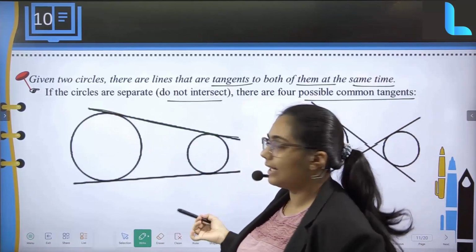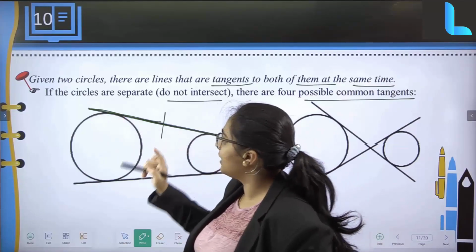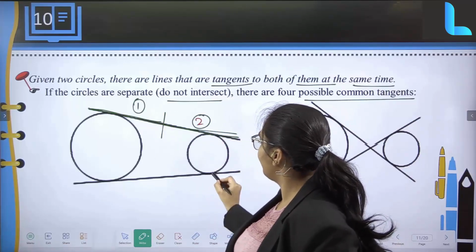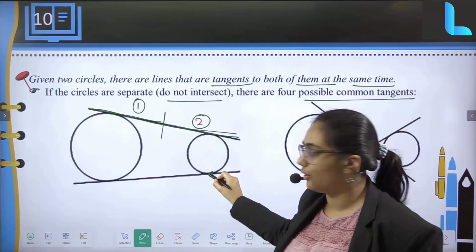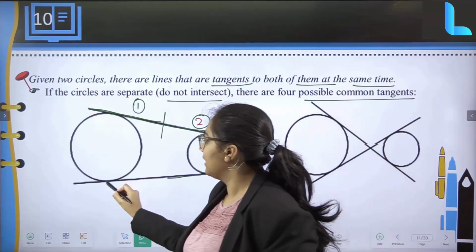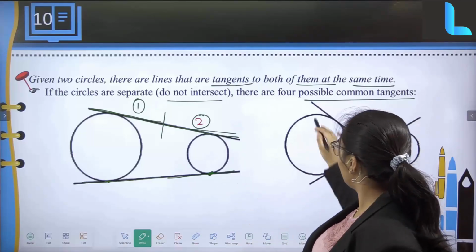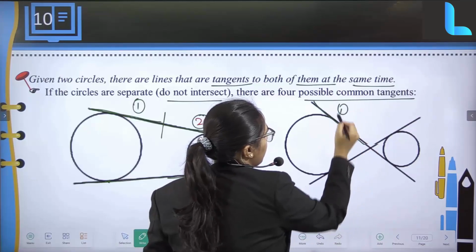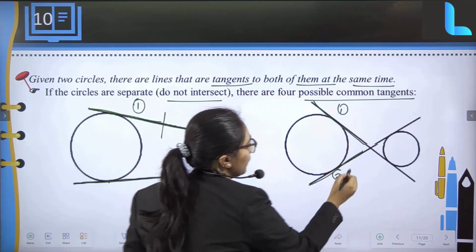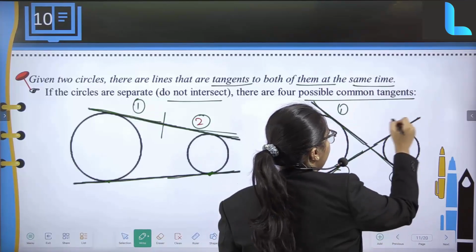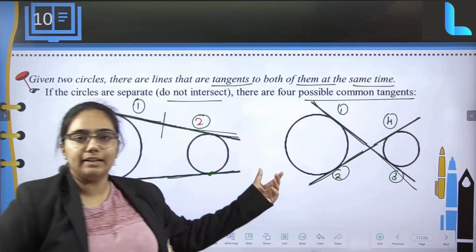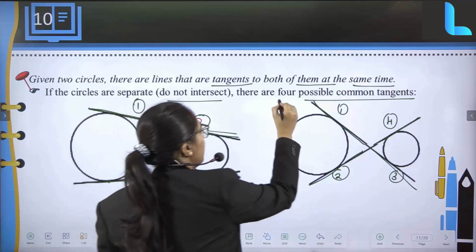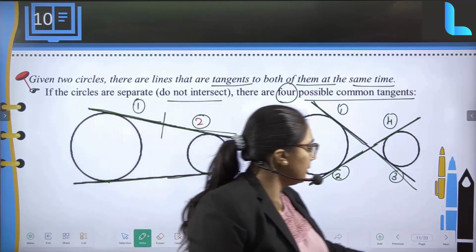See, you can draw like this, that is, you can split in between. For this circle there is one tangent, for this circle there is another tangent. So 1, 2, and similarly for this point also there is only one single point which is going to touch. So here also there is one, and again one over here. Similarly, when you cross it, one can be over here, which is the first one, and again over here 2, and for the smaller circle 3 and 4, basically. So when two circles are separate, 4 tangents are going to be possible.